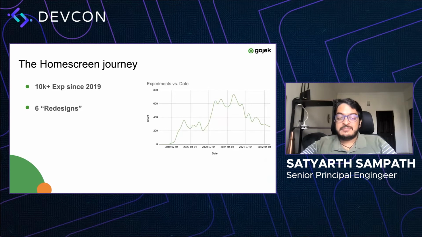The home screen journey has been quite long. People talk about how they work on a particular app for 3 years, 4 years. I can probably say I've worked on this particular screen itself for 3 years because there's just so much which happens here. We have done a lot of iterations with this particular screen. Since 2019, we have done more than 10,000 isolated experiments on the screen itself, and this includes only one platform. If I were to include multiple platforms, this would be about 15,000 plus. We have had about 6 major redesigns on this page, rethinking every entry and exit.